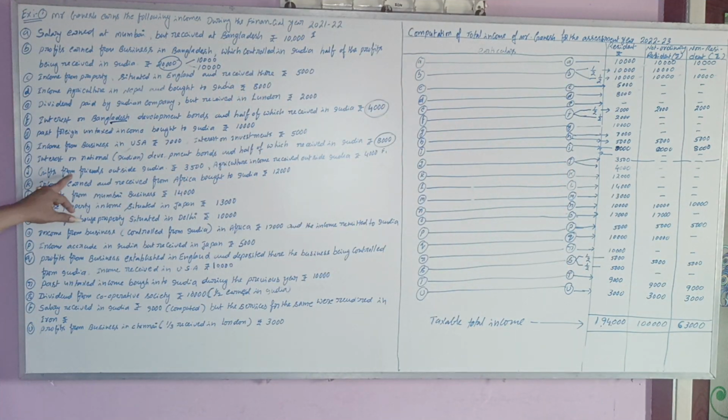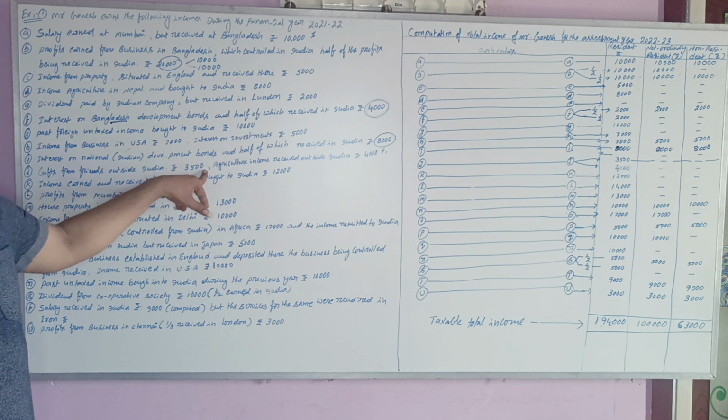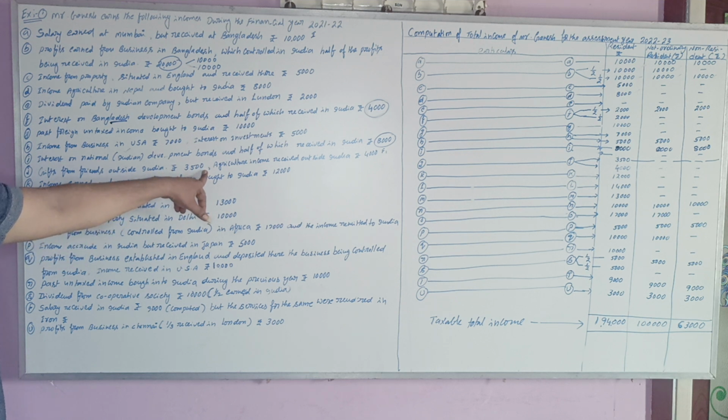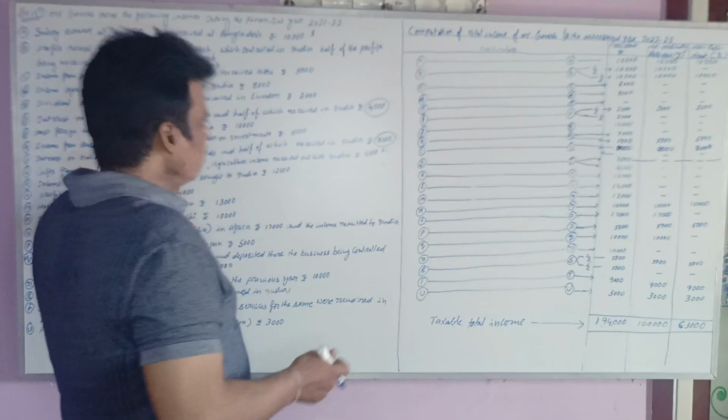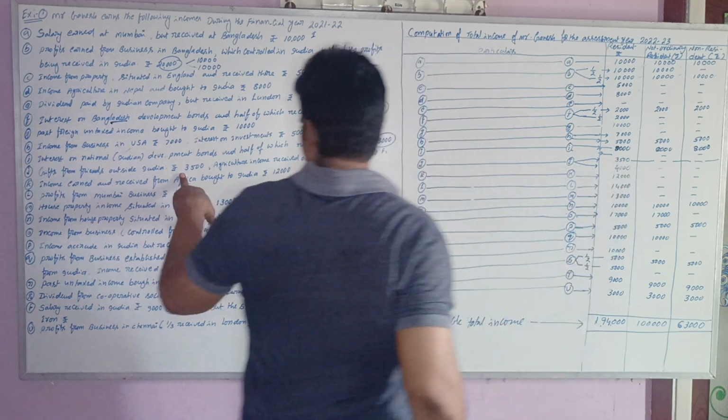Next, gift from friends outside India, 3,500. Any gifts from outside India should be treated as foreign income. Gifts from friends, relatives or any other person received from foreign countries should be treated as foreign income type 1. Hence taxable for resident only, 3,500.